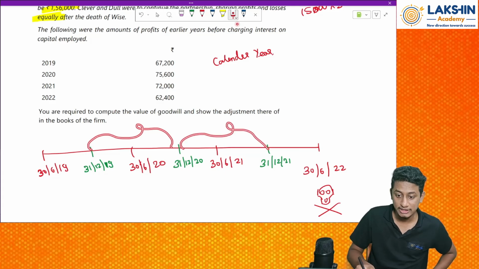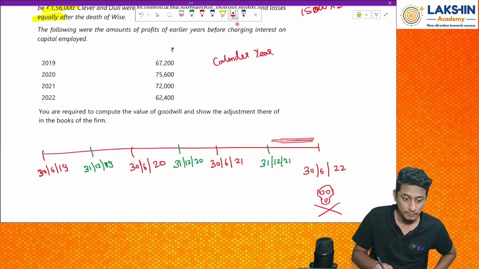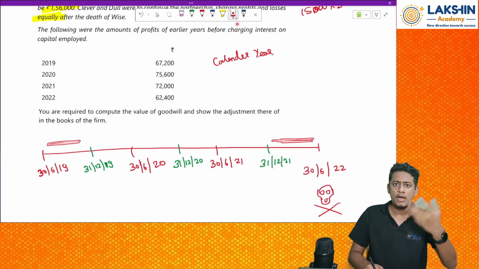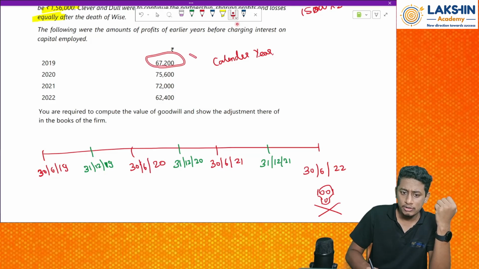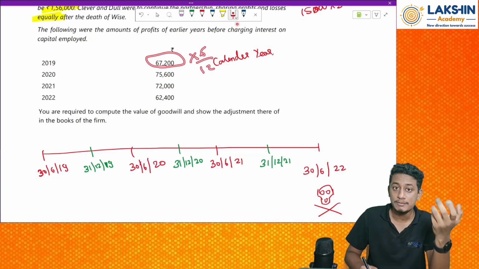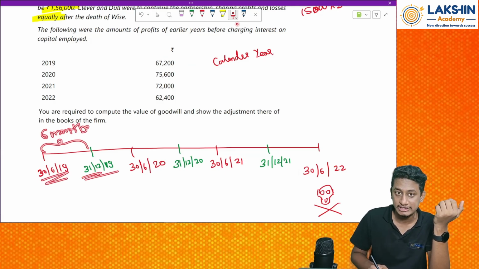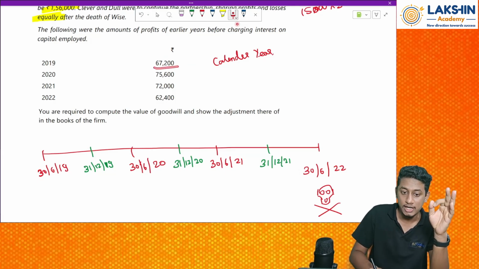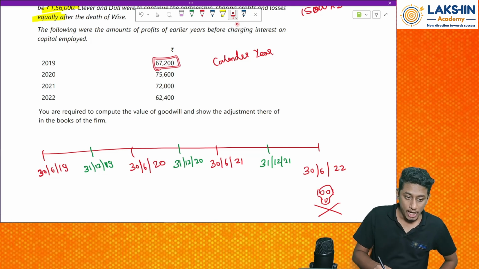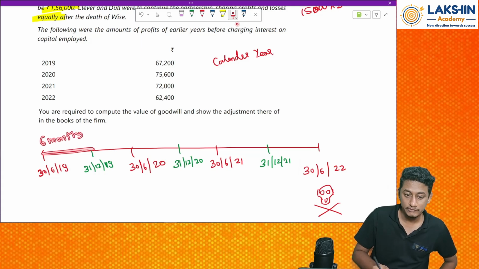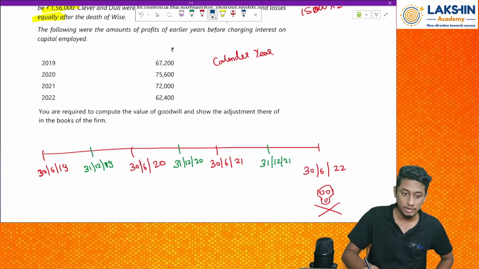There is some small portion remaining over here. What can I do? Simply take the amount into 6 by 12, because it's a period of 6 months. So for 6 months, compute the profits. For the year 2019, for 6 months, what is the profit? How will I compute? Simple.